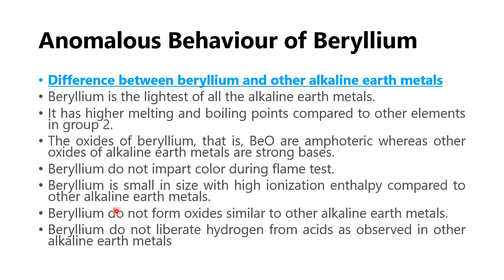Beryllium does not form oxides similar to the other alkaline earth metals. That means beryllium oxide is not formed normally by direct combination. What we have seen in the previous discussion, it is prepared by some other indirect method, whereas other oxides are prepared by direct combination of oxygen and the alkaline earth metals. Beryllium does not liberate hydrogen from acid as observed in other alkaline earth metals, because beryllium is taken close to hydrogen due to its small size. Therefore, it will not displace the hydrogen gas.